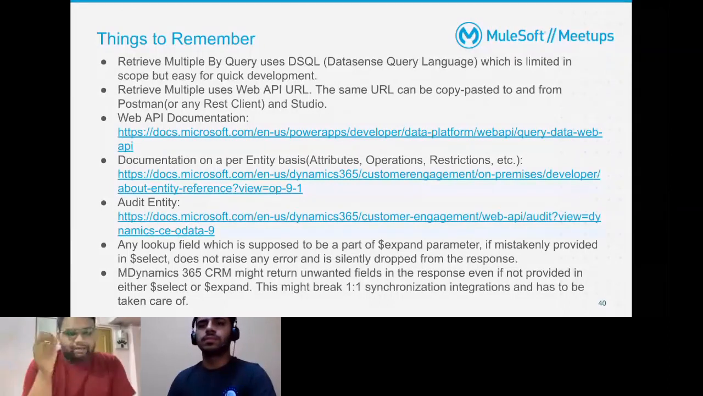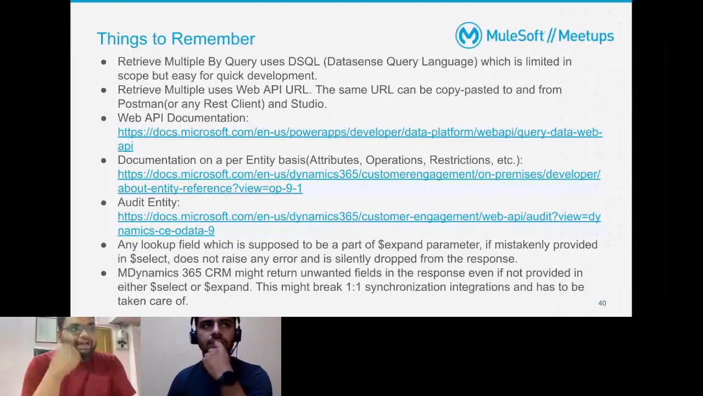It will just silently drop that field from the response. It's going to ignore that, so there's no error in that. So just keep that in mind, that if you pass an expand field in select, it's not going to return the data. It's not going to raise an error as well.